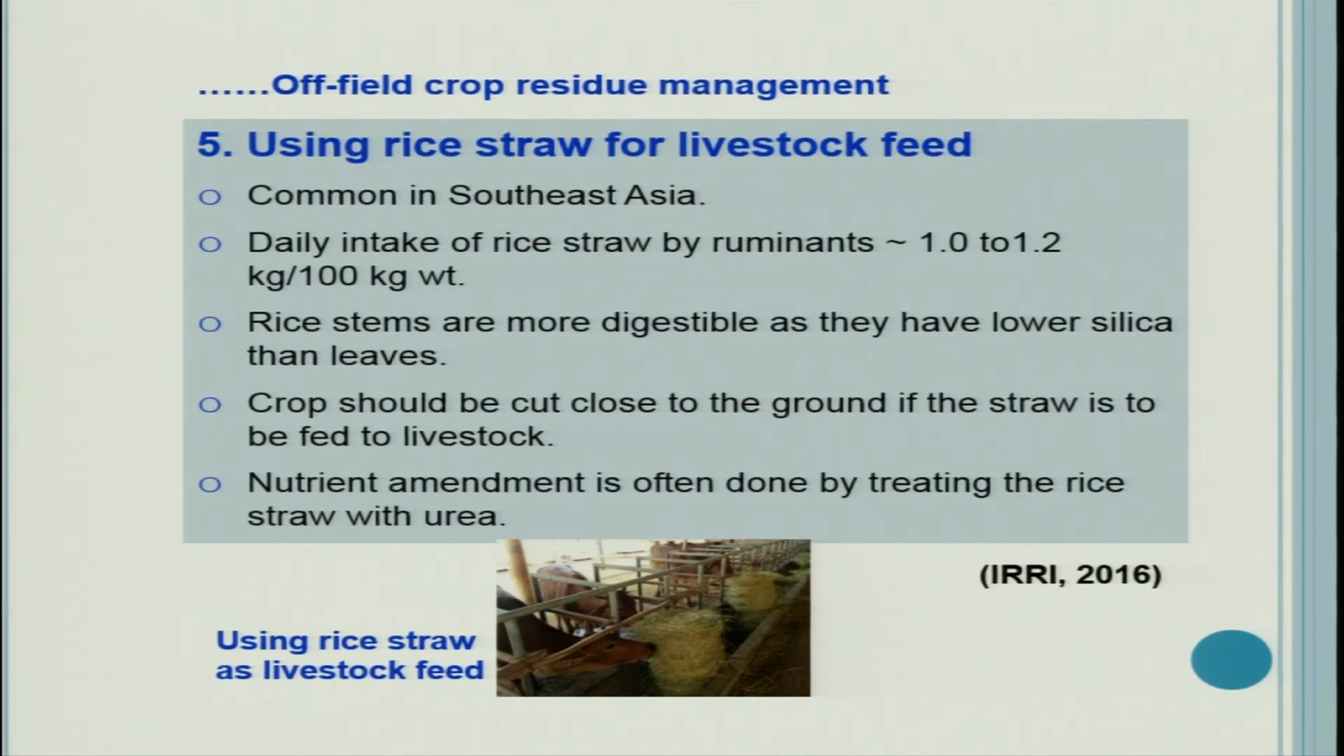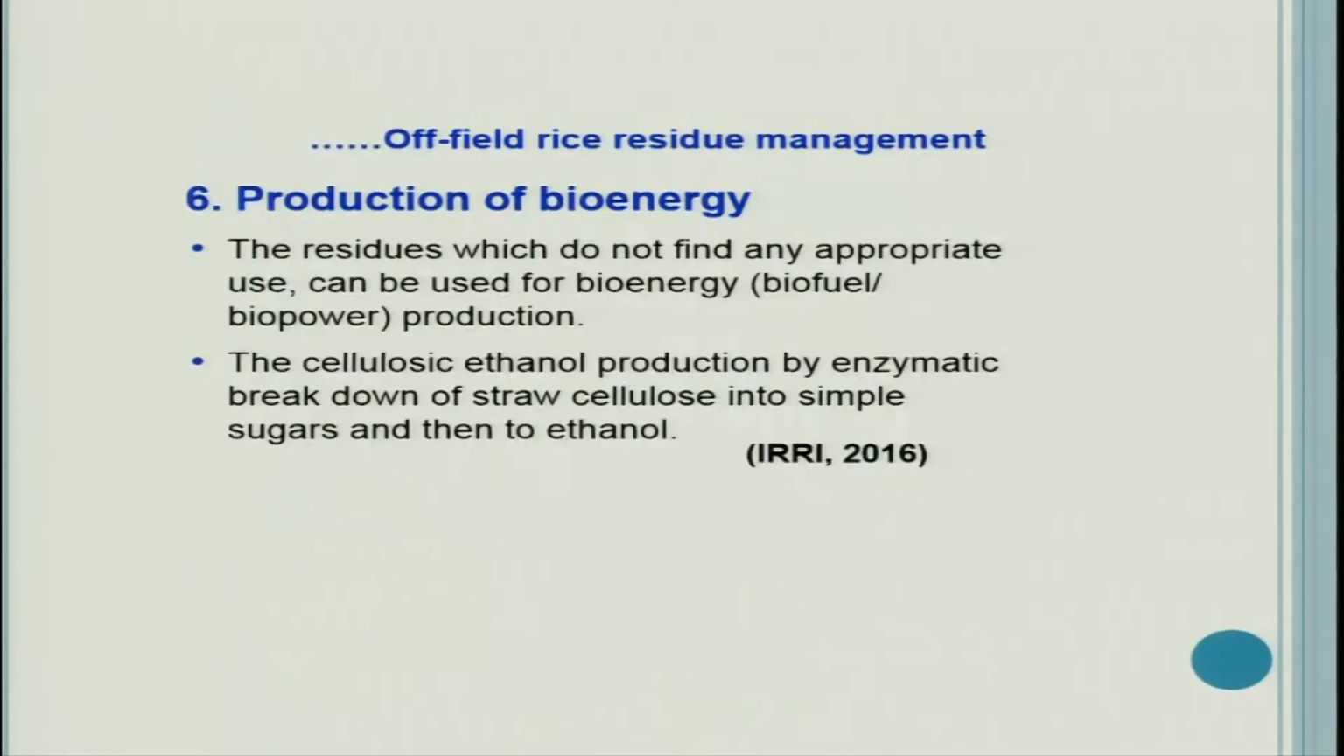Nutrient amendment is often done by treating the rice straw with urea. Sometimes urea spray is done on the rice straw to increase the protein content or quality of this straw. When animals eat such urea-treated straw, their protein content increases.